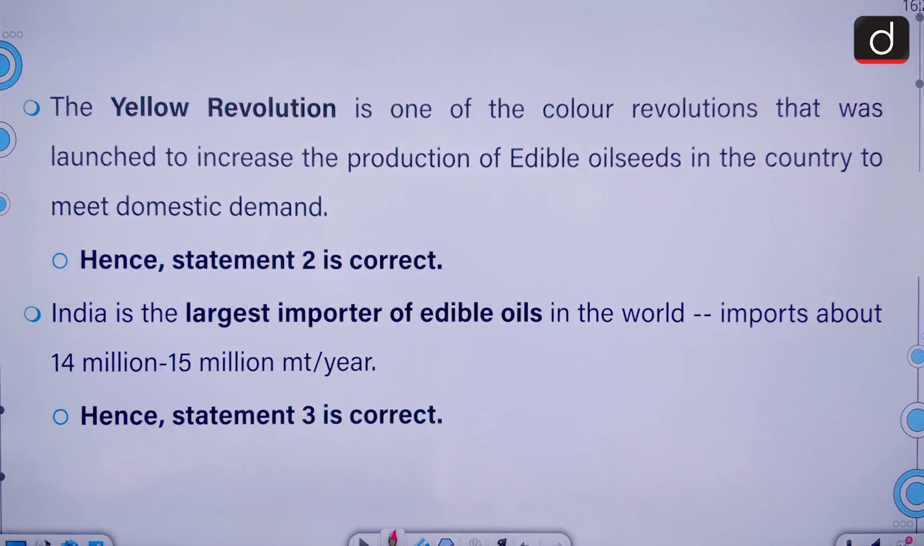The Yellow Revolution is one of the color revolutions that was launched to increase the production of edible oil seeds in the country to meet the domestic demands, and India is the largest importer of edible oil in the world. It imports about 14 to 15 million metric ton per year.